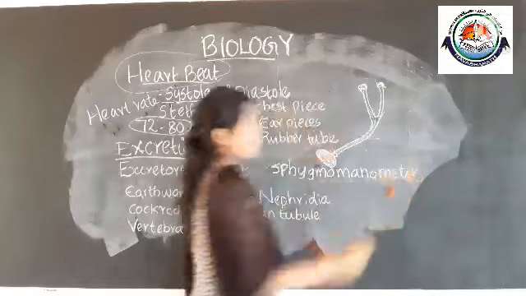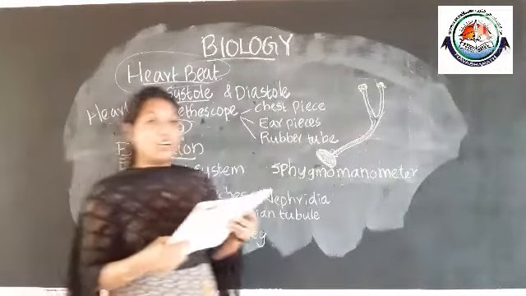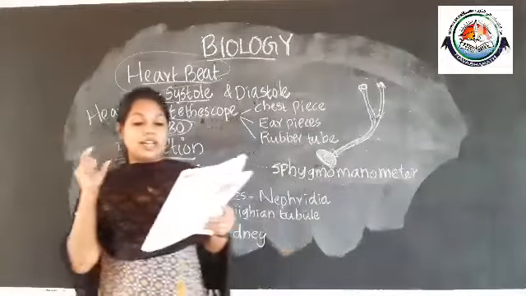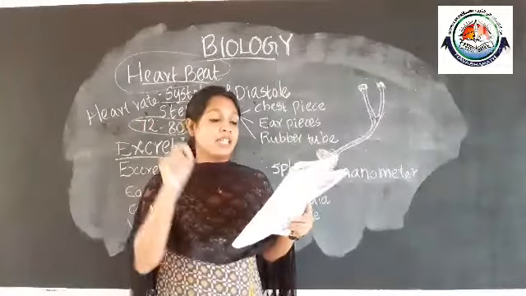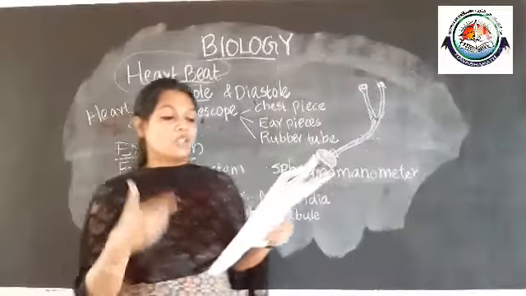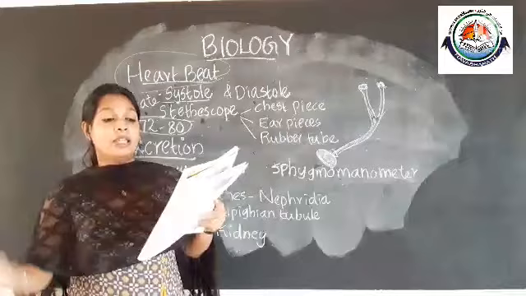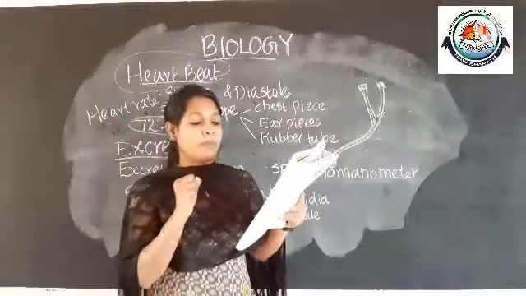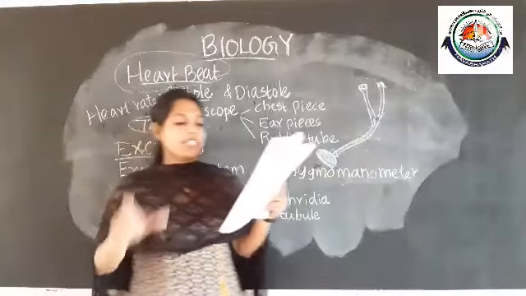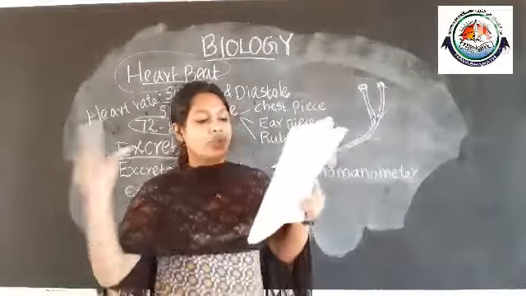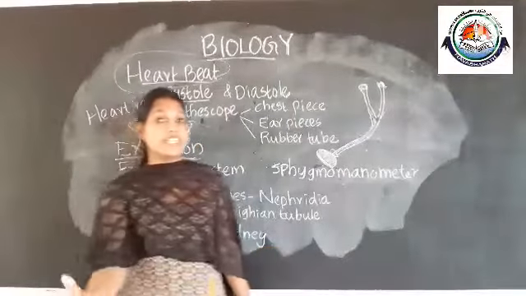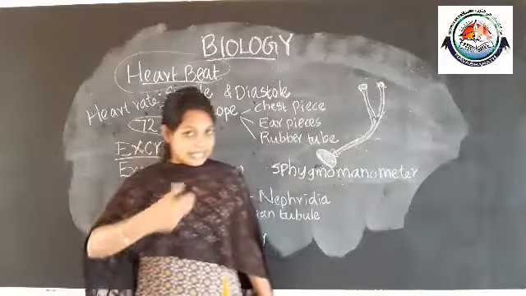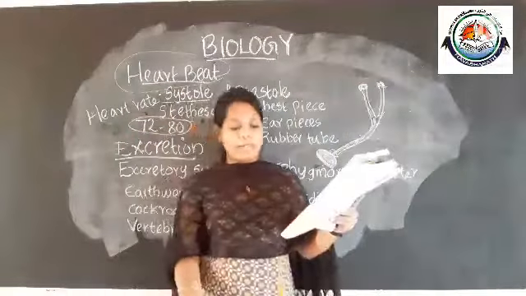Sphygmomanometer. This device is used to check the blood pressure of a person. When the blood pressure is the highest, the ventricles contract to pump the blood out, and it is the lowest when the ventricles relax to receive the blood. So during ventricle contraction there is high blood pressure, and when the ventricle relaxes there is low blood pressure.